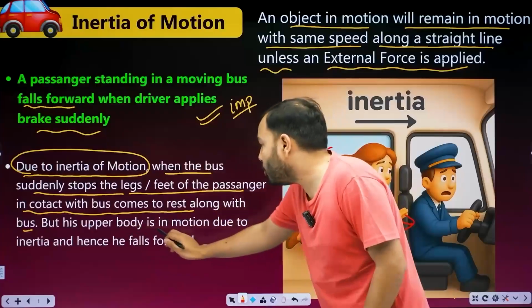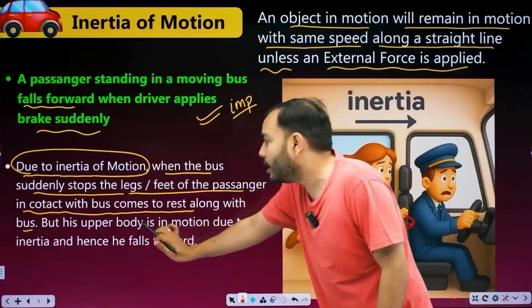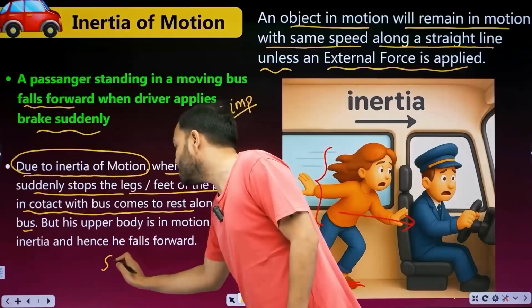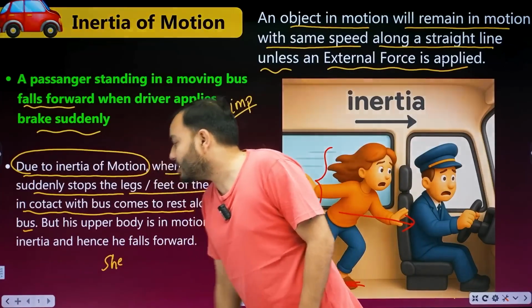That's it. His upper body is in motion due to inertia and hence he falls forward, and it could be he or she, beta. Okay. We are not judging anyone by gender. Let's move to the next point.